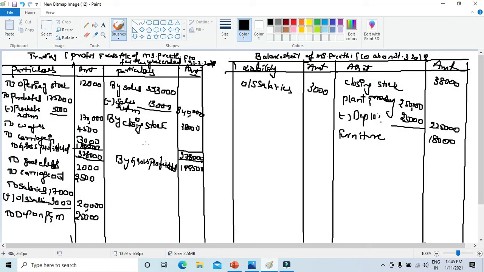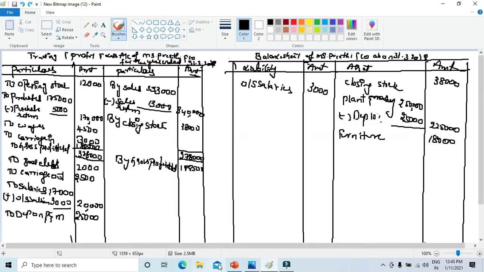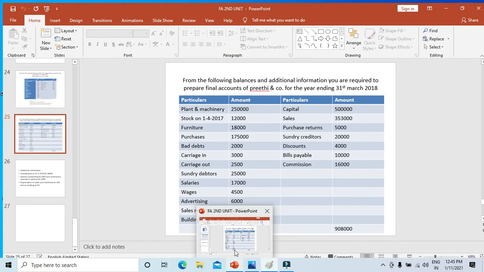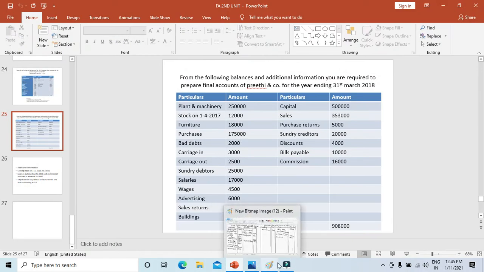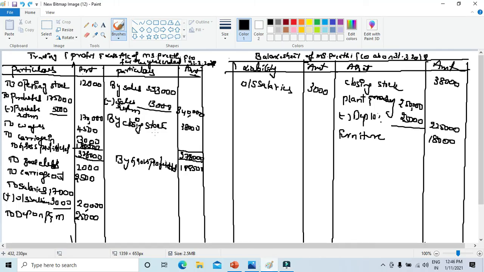So what's the next one? Depreciation over. So we need to take all the other items also. Depreciation on building is there, so let's take down that. To depreciation on building.